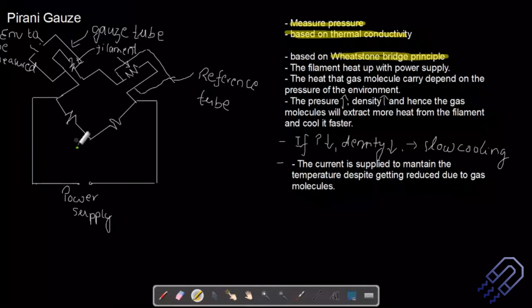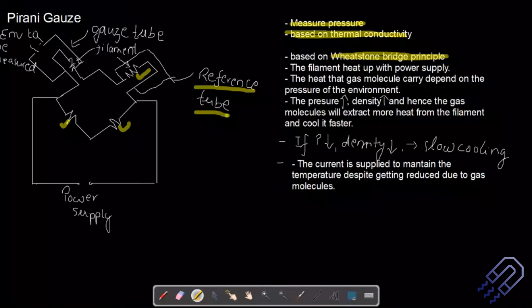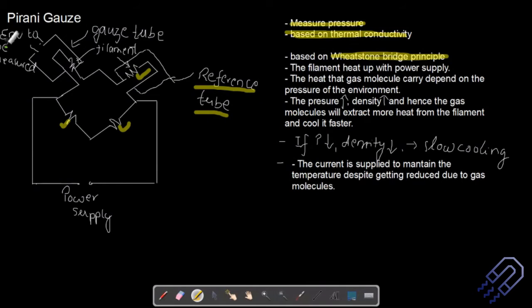Now, if we look into the construction, what we have is a Wheatstone bridge, and in a Wheatstone bridge, we know there are four resistors. So this is one resistor, this is the other resistor. Both of them will have some fixed value, and this will be the reference tube. The tube across which the environment is connected is called the gauge tube. Both inside the reference tube and the gauge tube, we have some filament.